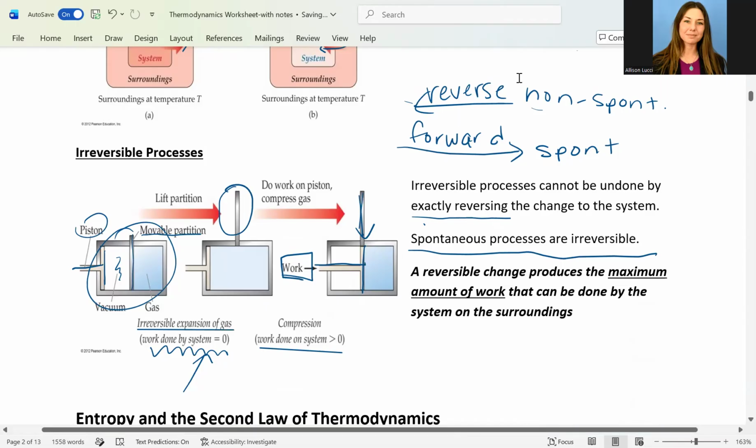In the next video, we'll talk about the second law of thermodynamics.